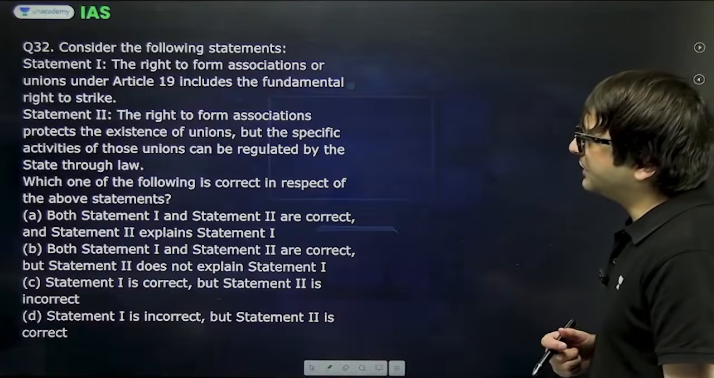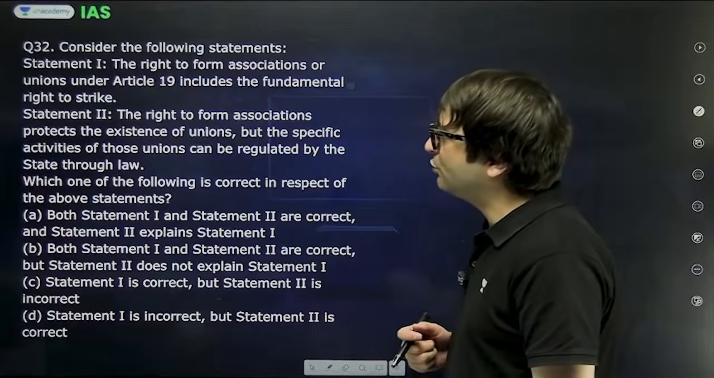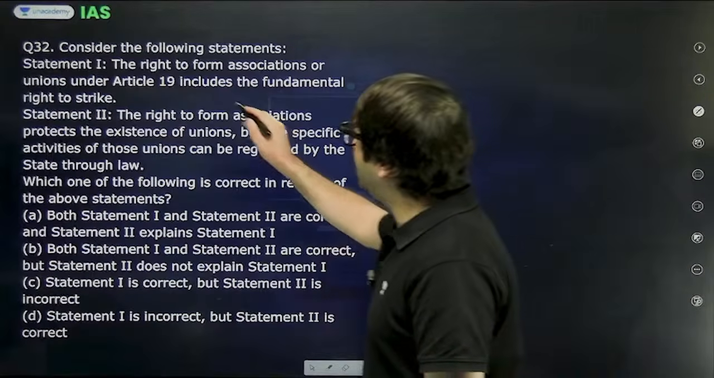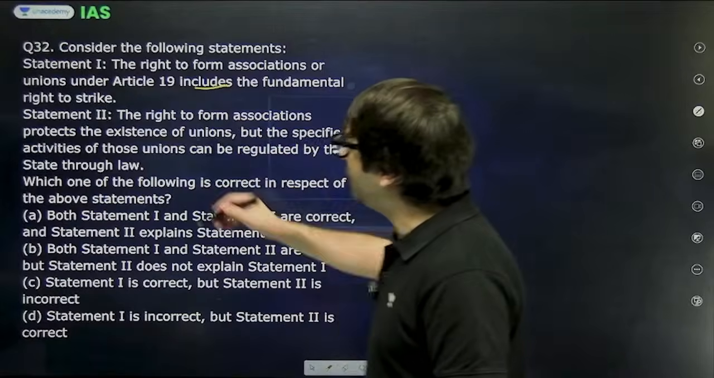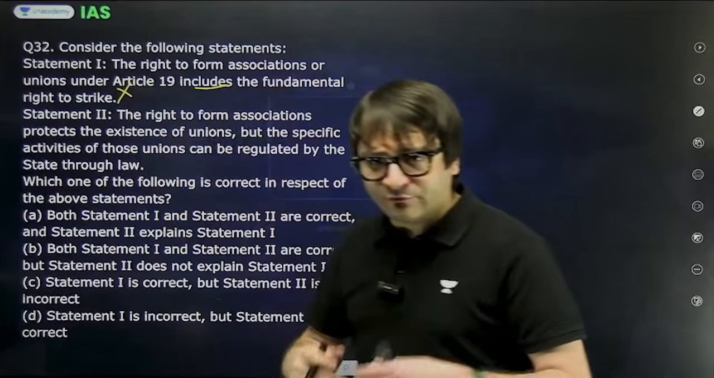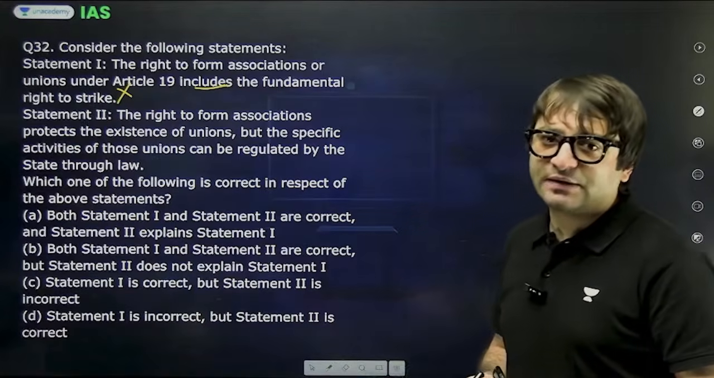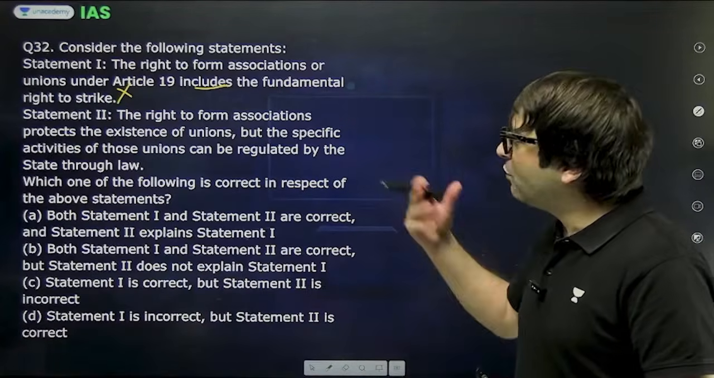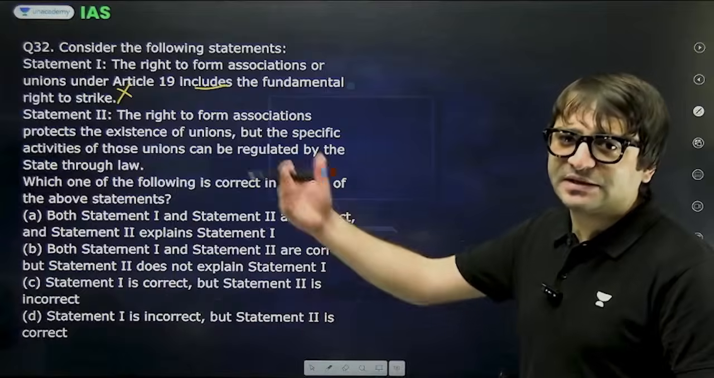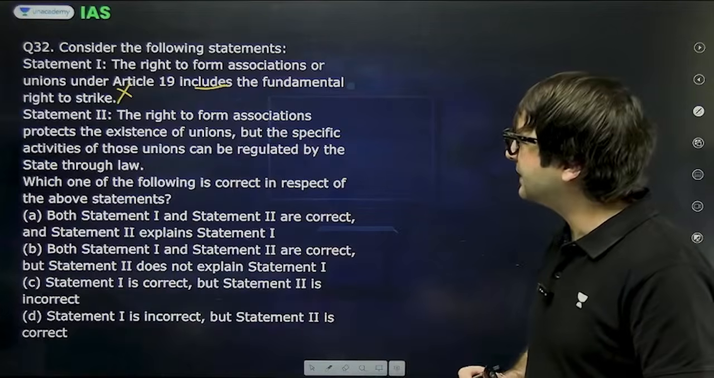Let's look at another question. The right to form associations or unions under Article 19 includes the fundamental right to strike? No, you can form unions, associations, cooperative societies, but you don't have the right to go on a strike. That is provided by the Factories Act. So not under Article 19.